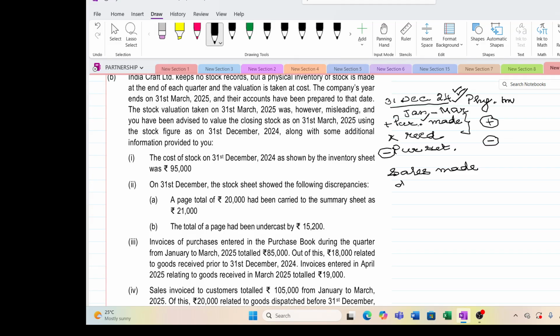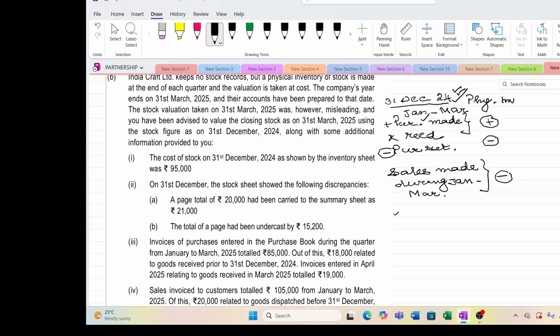Sales made during Jan to March, you have to remove, because the goods are not available at the shop. So at cost, we have to do it at cost. That's it. One point you have to keep in mind: sales made during January to March and the goods actually dispatched and delivered, not available at your site, have to be removed.